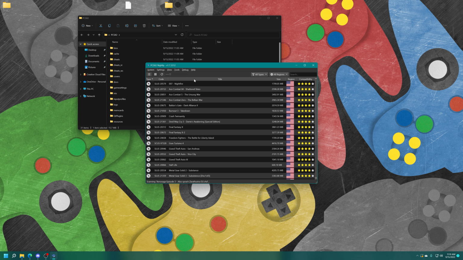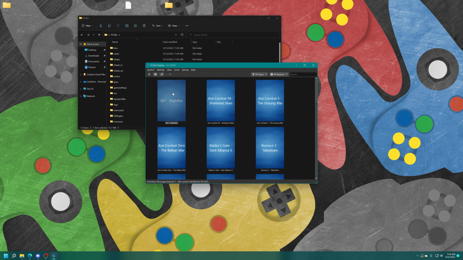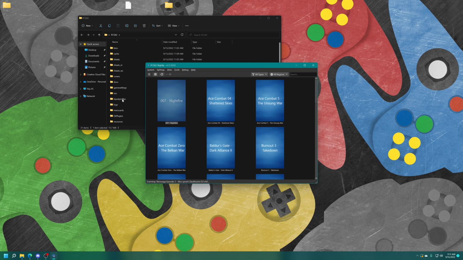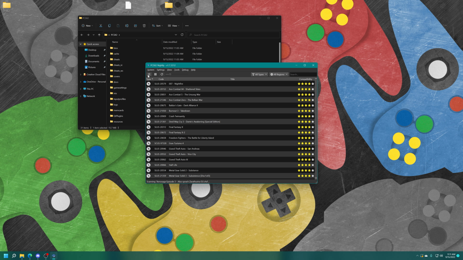And if you want to clean it up a bit, you can. Like, you could get rid of the region, you could get rid of the file size, like, just really clean it up a little bit, make it look a little nicer in the Qt menu. There's also a box art view you could do if you want to set up cover images and stuff like that. And if you want to add cover art, you can just right click on a game, set the cover image, scroll to where an image for the game is, select it, and it will have an image. But I'm just going to leave it on list view personally.